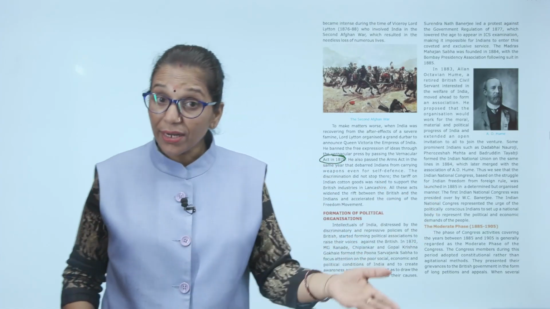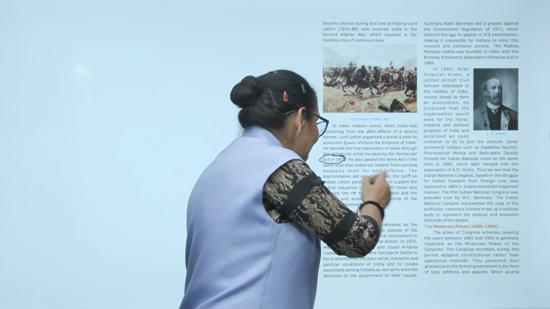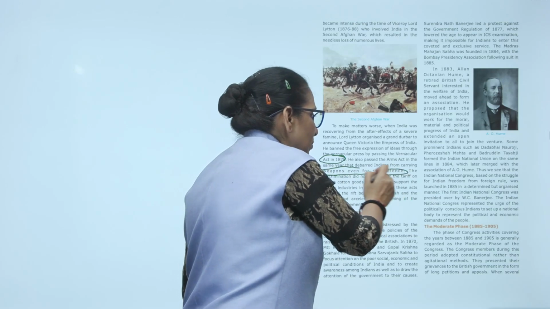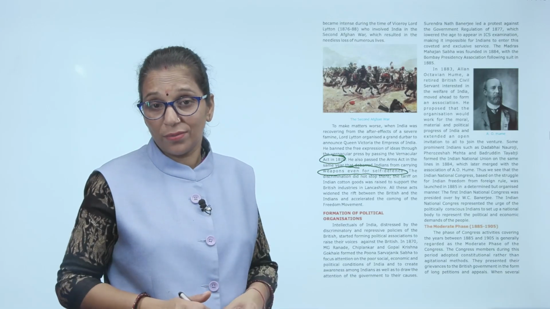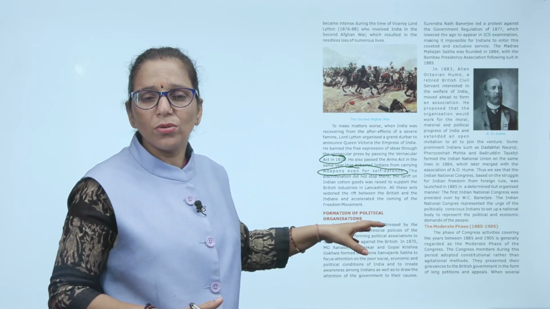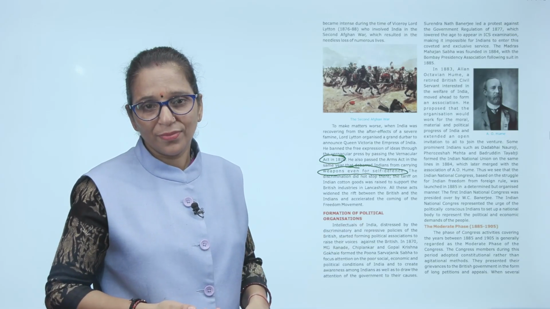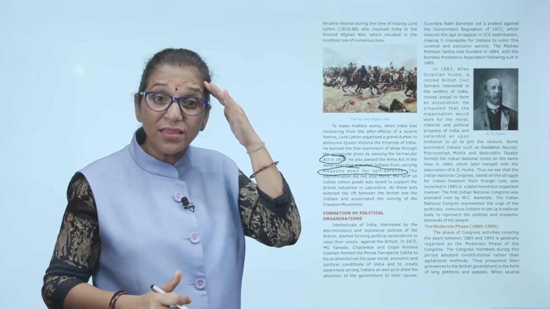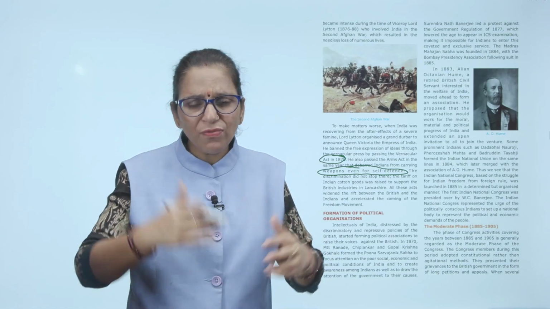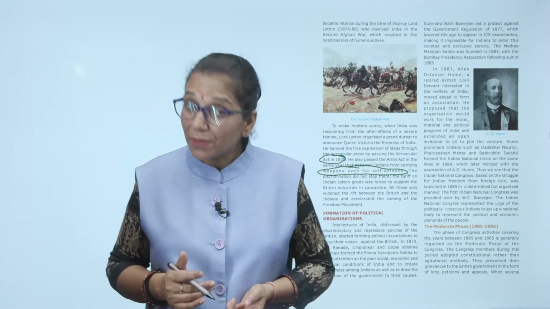He also passed the Arms Act in the same year that debarred Indians from carrying any weapon for self-defense. Yes, we don't have the right to carry any weapon. Then the discrimination did not stop here. The tariff on Indian cotton goods was raised, tax was raised to support the British goods. All these acts back to back made Indians against the British rule and accelerated the coming of the freedom movement. Now this has to end, we need to fight against the Britishers.